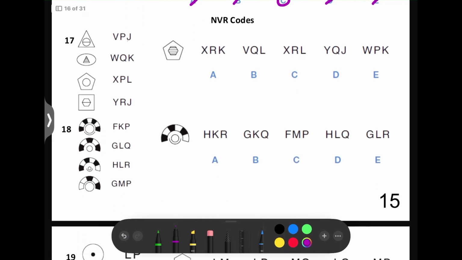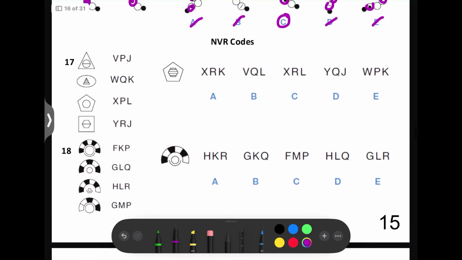Back to the code questions now. So now there's 4 different shapes, so it's a bit more complicated, but still. So they've all got a different first letter. So let's look at the second letter. So these 2 both have a P as the second letter. And what do they both have in common? This circle. They both have a circle on the inside.